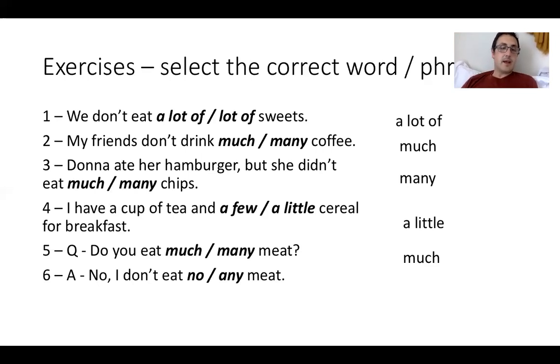And finally, the answer to that question is no. I don't eat no or any meat. Well, it's going to be I don't eat any meat. You could restructure that another way and say, no, I eat no meat. But when you have don't and no, it's like a double negative, which means a positive in English. So be careful of that. And that's it, guys. That's it.